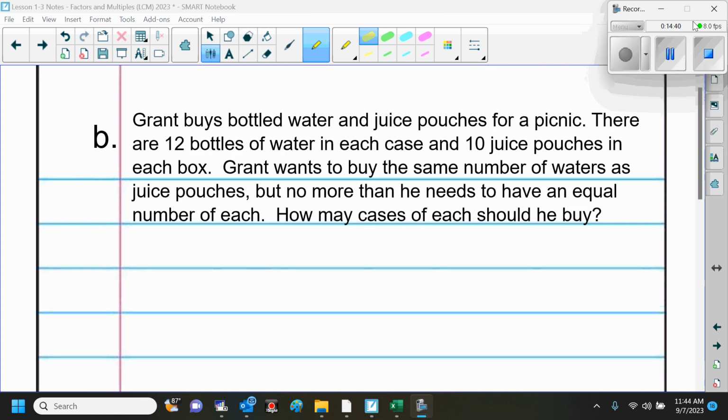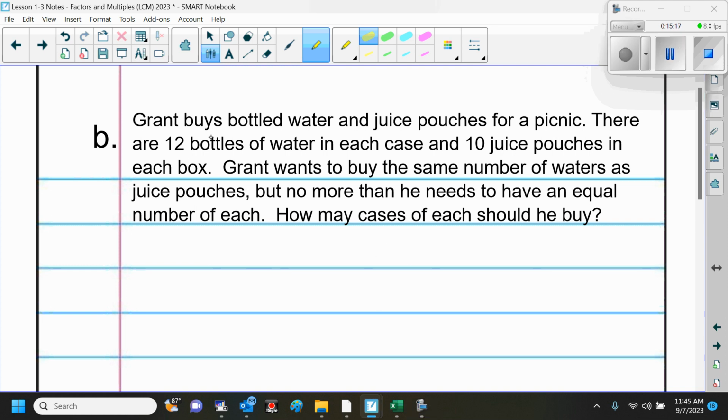So Grant buys bottled water and juice pouches for a picnic. There are 12 bottles of water in each case and 10 juice pouches in each box. Grant wants to buy the same number of waters as juice pouches, but no more than he needs to have an equal number of each. How many cases of each should he buy? Okay? So, the first thing we want to do is write down our important information. What's important? Call it out. Every 12 and every 10.